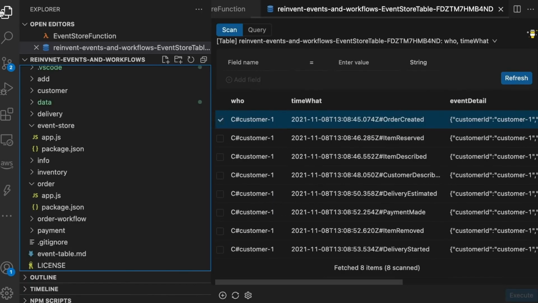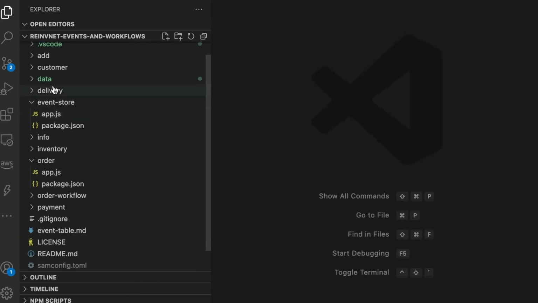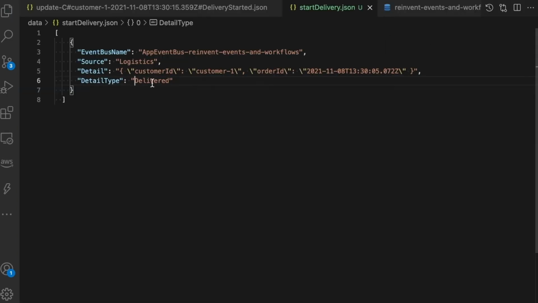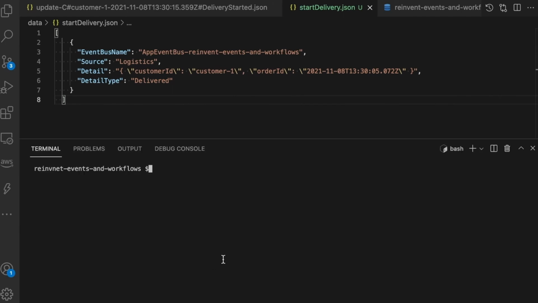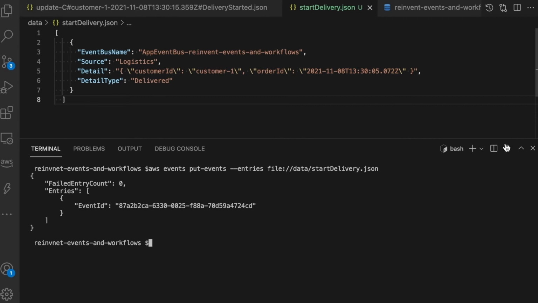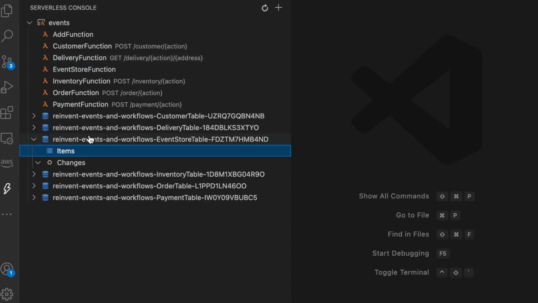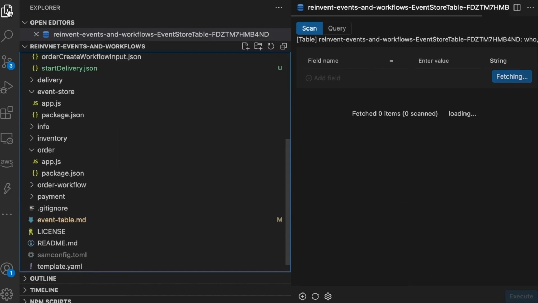If you want to continue the delivery, you can go to the data and start delivery, and there put the right event bus and the source, which can be logistics or whatever third party you want. Then in the details, put the right customer ID and the right order ID for the order you want to deliver. Put the detail type delivered, and we can see the happy path here. Then you run this, and for running that I will be using the AWS CLI, which will put an event into EventBridge through the terminal, and then poof, it gets put, and we can see the logs again and see what happens.